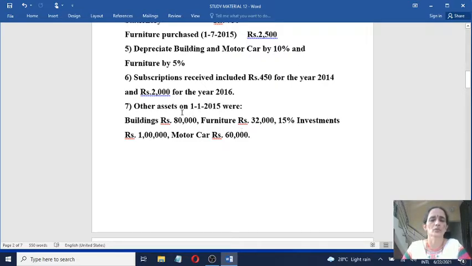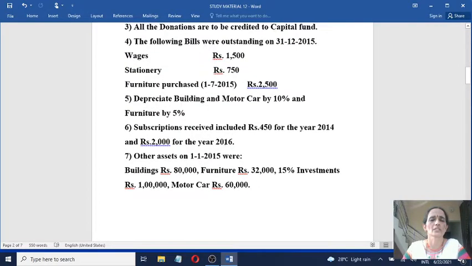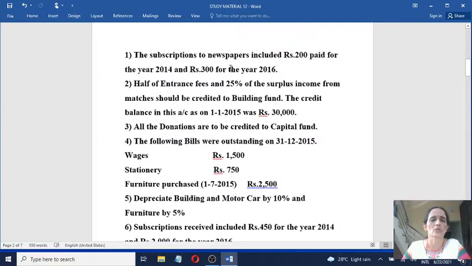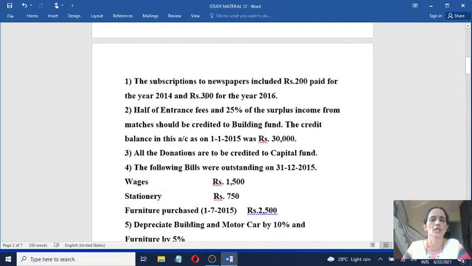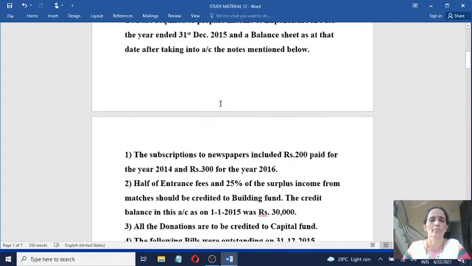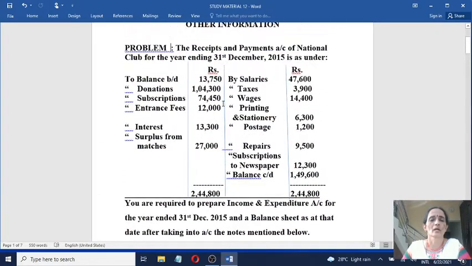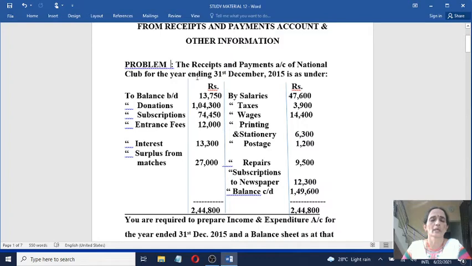That too, opening values of certain assets are given here, and similarly opening values of certain liabilities are also given in the additional information. So you can easily make out that this concern is not a newly started concern.